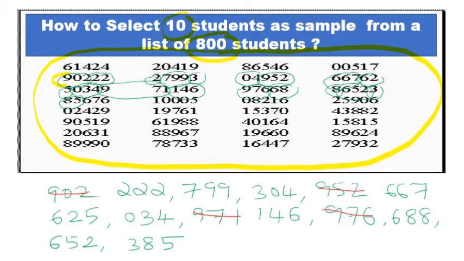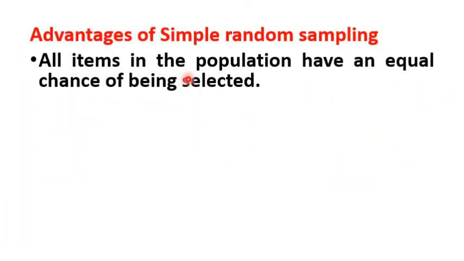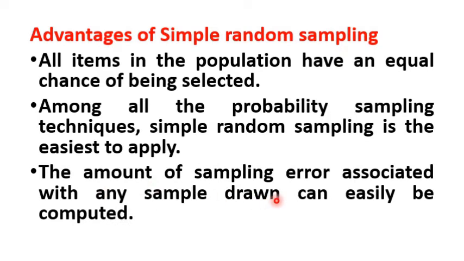This is the way of selecting a sample from a random number table. Advantages of simple random sampling. All items in the population have an equal chance of being selected. Among all the probability sampling techniques, simple random sampling is the easiest method to apply. Then the amount of sampling error associated with any sample drawn can easily be computed in simple random sampling.